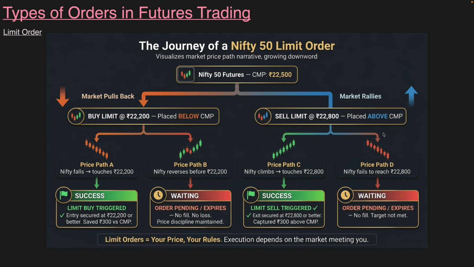However, if the price reaches near 22,800 but does not hit 22,800, it turns back before 22,800, the order remains pending and does not get executed. So a limit order, we can generally consider, is your price and your rules. It means it will wait for your price, your limit order.